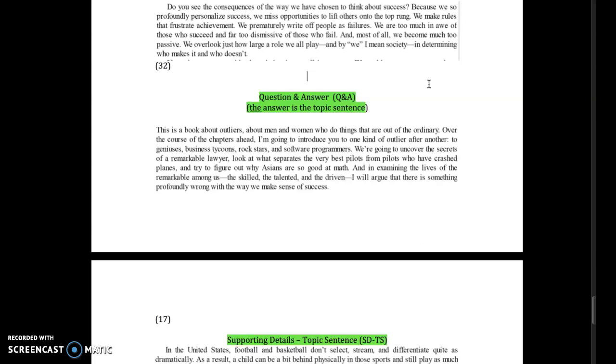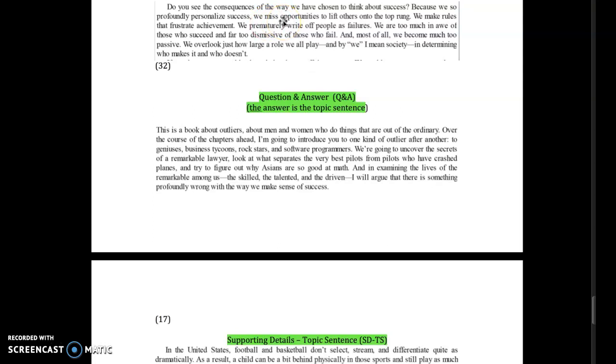We are too much in awe of those who succeed and far too dismissive of those who fail. And most of all, we become much too passive. We overlook just how large a role we all play, and by we, I mean society, in determining who makes it and who doesn't. So this one's interesting too, because in a sense he says, do you see the consequences? And in some sense, the entire paragraph that follows is these are all the consequences, right?